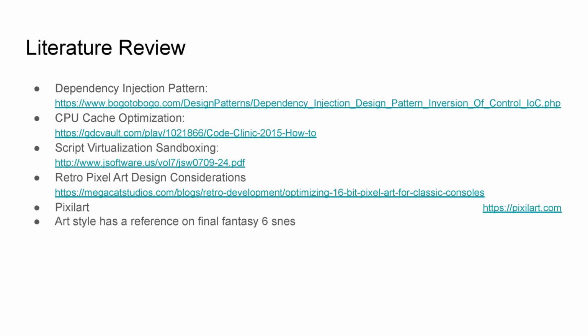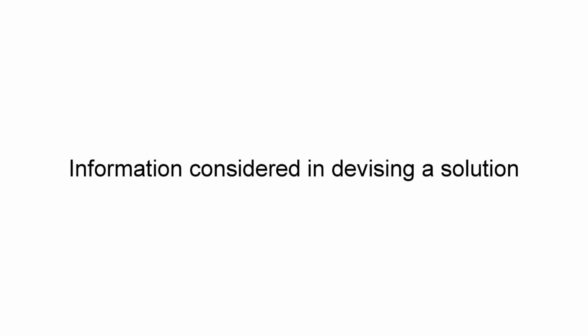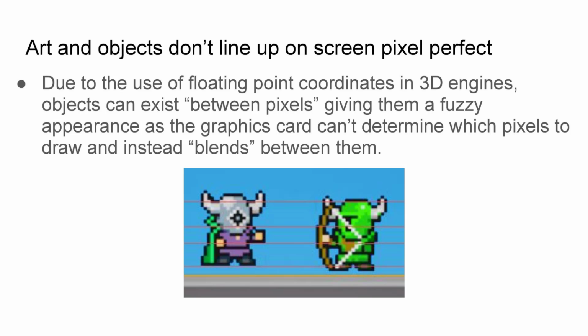In addition to that, some of our art style has inspiration from Final Fantasy VI on the SNES, which is a video game. We started by identifying the root causes of the issues exhibited when developing 2D games on 3D engines. The first issue we found was that art and objects don't line up on the screen pixel perfect. This is due to the use of floating point coordinates in 3D engines, and objects can exist between pixels, giving them a fuzzy appearance as the graphics card can't determine which pixels to draw and instead blends between them.